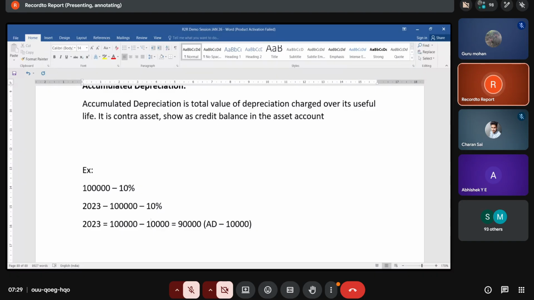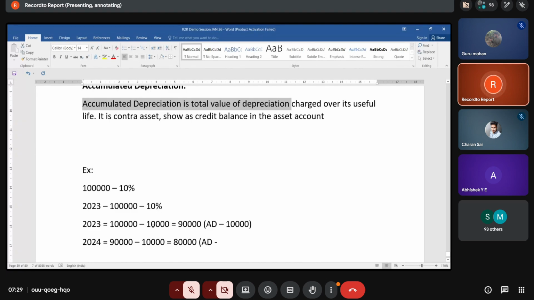In 2024, what is the depreciation? The cost of the asset is 90,000 minus 10,000, so the value is 80,000. The accumulated depreciation here is 20,000. Understand the meaning of accumulated depreciation: the total value of depreciation charged over its useful life.